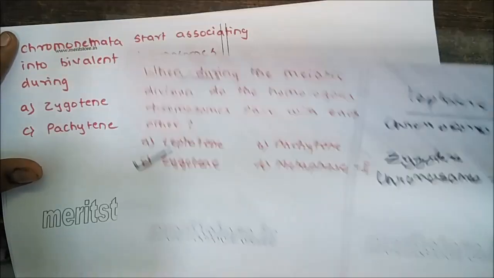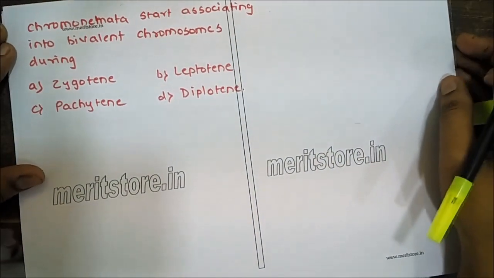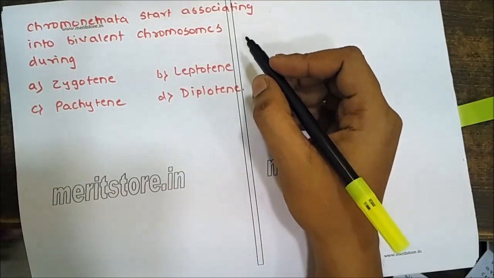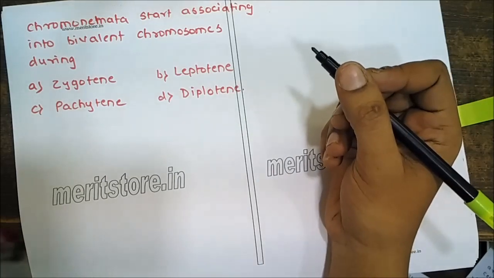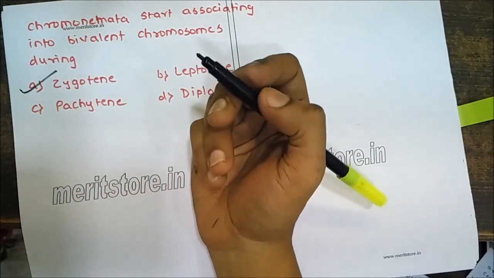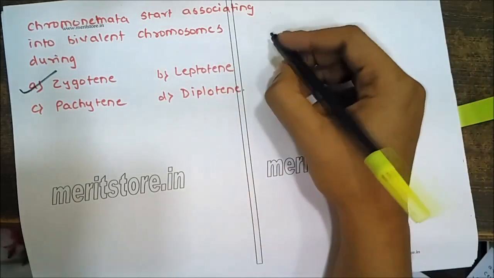Next question. Chromonemata start associating into a bivalent chromosome during zygotene. Why? Because pairing between homologous chromosomes takes place during the zygotene phase.